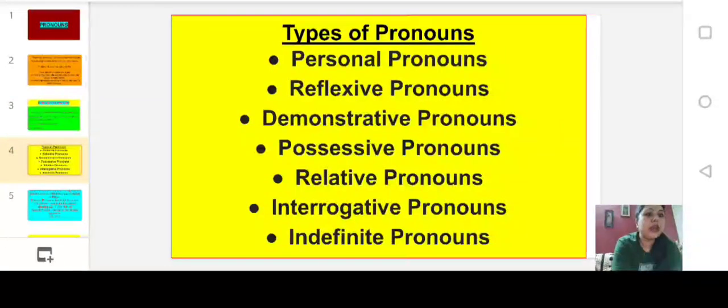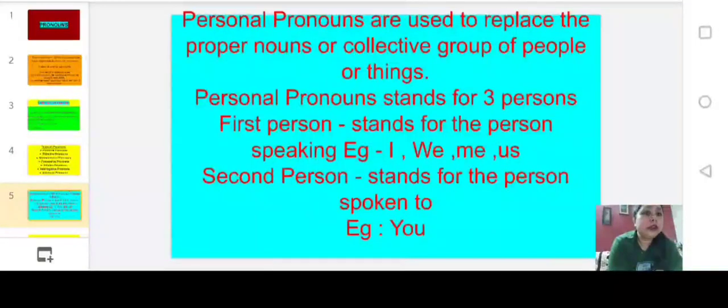Now let's come to the types of pronouns. The types of pronouns are personal pronoun, reflexive pronoun, demonstrative pronoun, possessive pronoun, relative pronoun, interrogative pronoun, and indefinite pronoun. Okay. Now what are personal pronouns? Personal pronouns are used to replace proper nouns or a collective group of people or things. Personal pronouns stand for three persons.